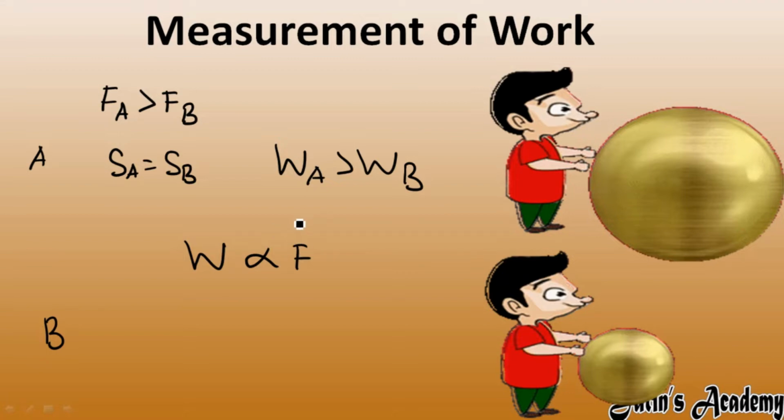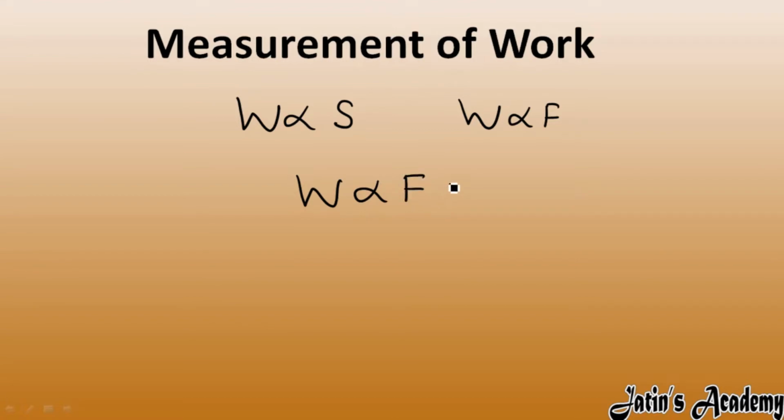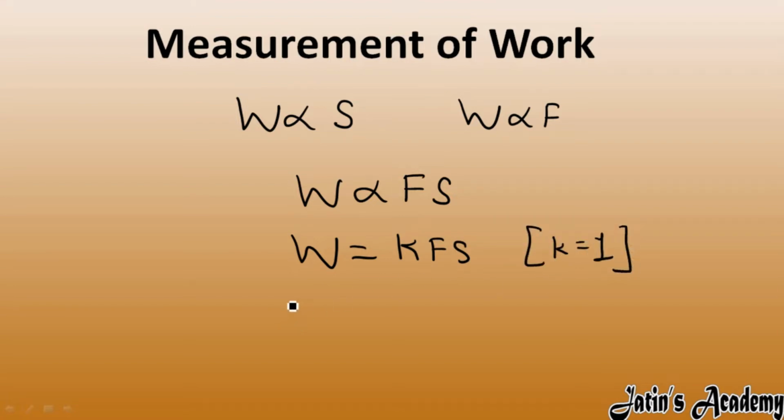So now from these two formulas, make the formula of work done. Work done is directly proportional to displacement, work done is directly proportional to force. So from these two equations, work done is directly proportional to force into displacement. The directly proportional sign we will convert into an equal to sign by adding a constant k. Now take the k value as 1. So now here we got work done as force into displacement.